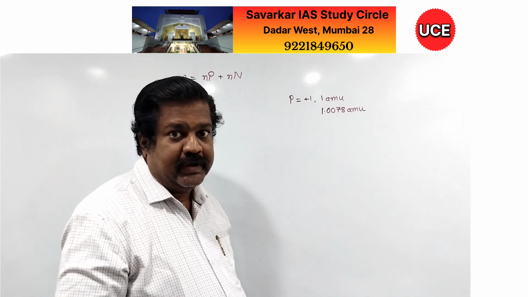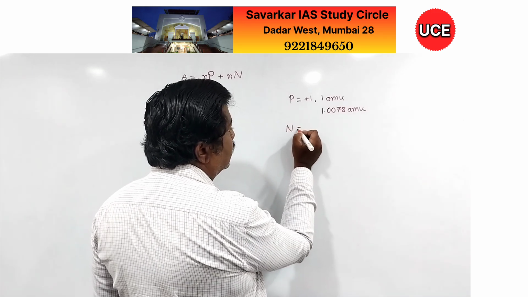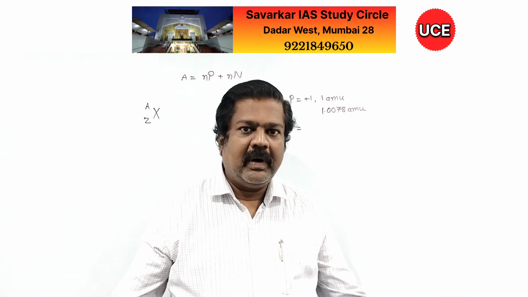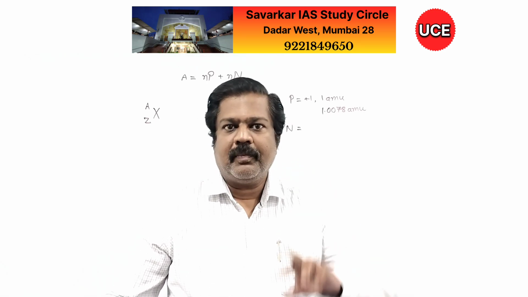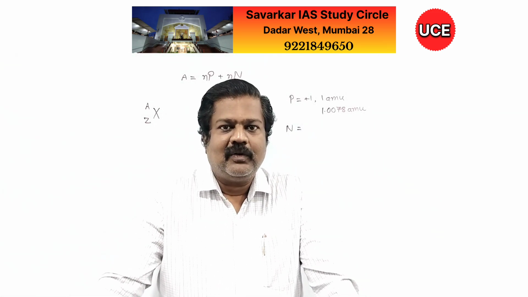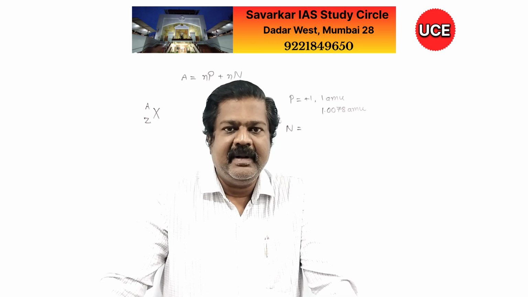Location is in the nucleus. Who discovered it? Goldstein. The second particle is the neutron. The neutron was proposed by Rutherford only, because we are aware that in the tiny nucleus, all protons staying together is just impossible. To answer that, Rutherford says that there must be some neutral particle coming in between.